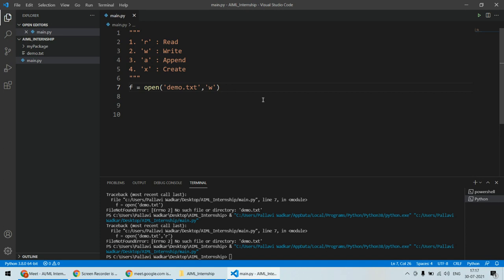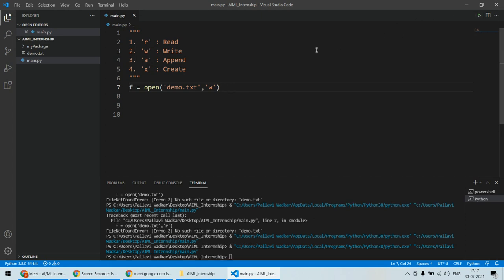I'll open this file in write mode. Now let's say demo.txt is already created and already there. If I run this code again for the second time, that means it is saying open demo.txt for writing. So will it raise an error that there is already a demo.txt, or will it work fine? It will work fine because it is opening for writing purpose. So if I hit the run button again, no worries, because the file is already there and you have opened this for the writing purpose. Absolutely no worries with that.